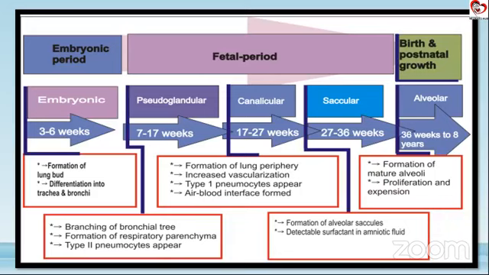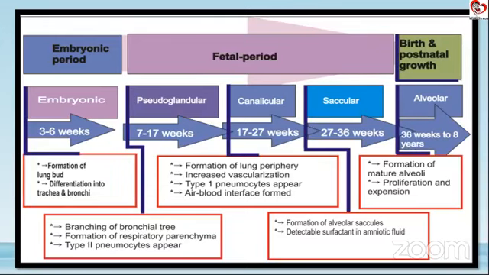So as you can see, there is type 1 pneumocyte appearance in the canalicular stage. Type 1 pneumocytes form the major part of the pneumocytes, around 95 to 96% are type 1 and around 4 to 5% are type 2.